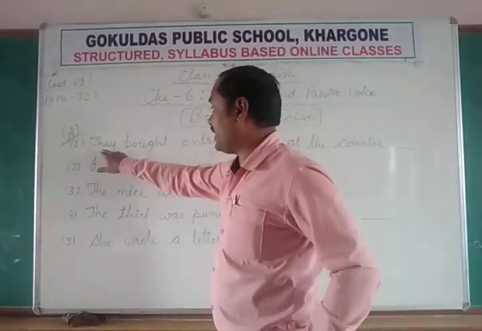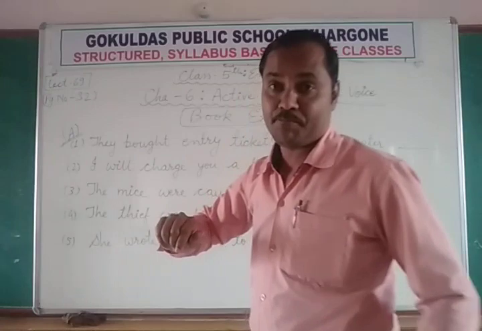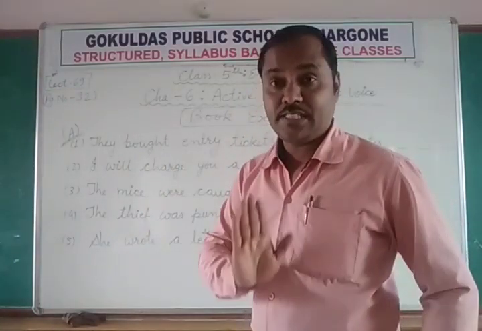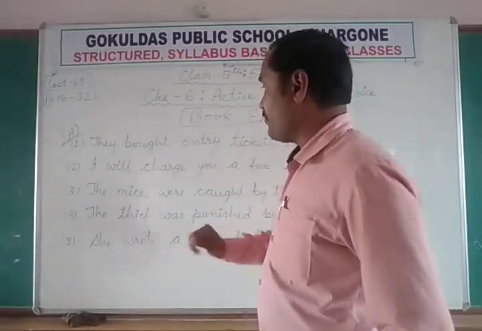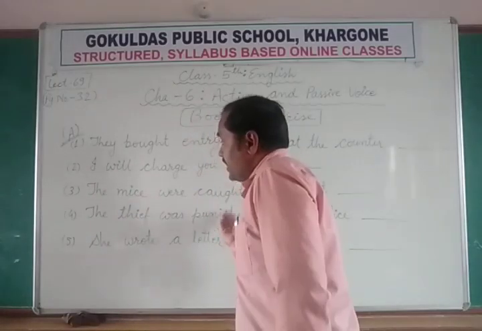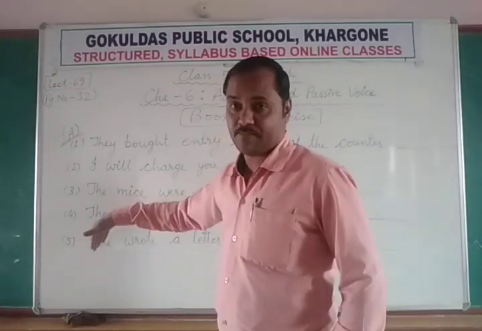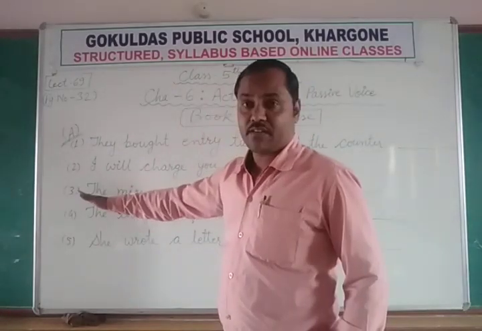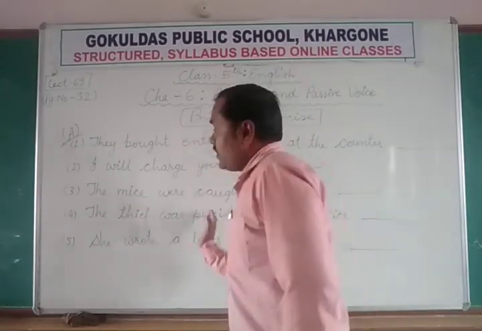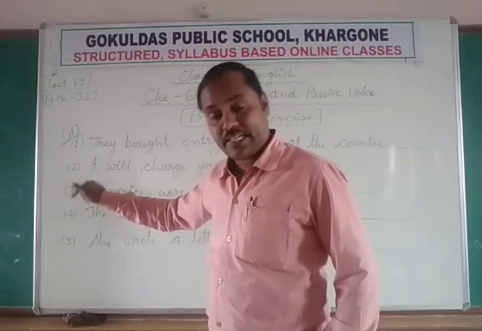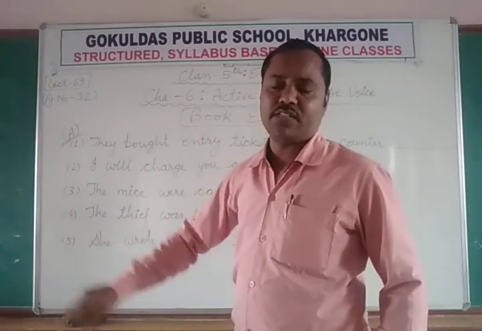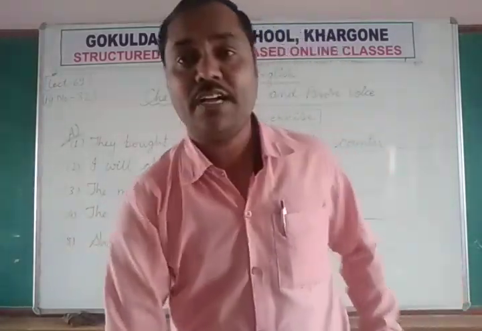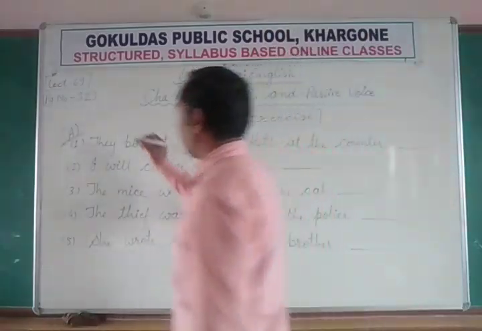It means if the subject is doing something in the sentence, it is active voice. And if the subject is receiving some action, or some action is being done on the subject, that is called passive voice.